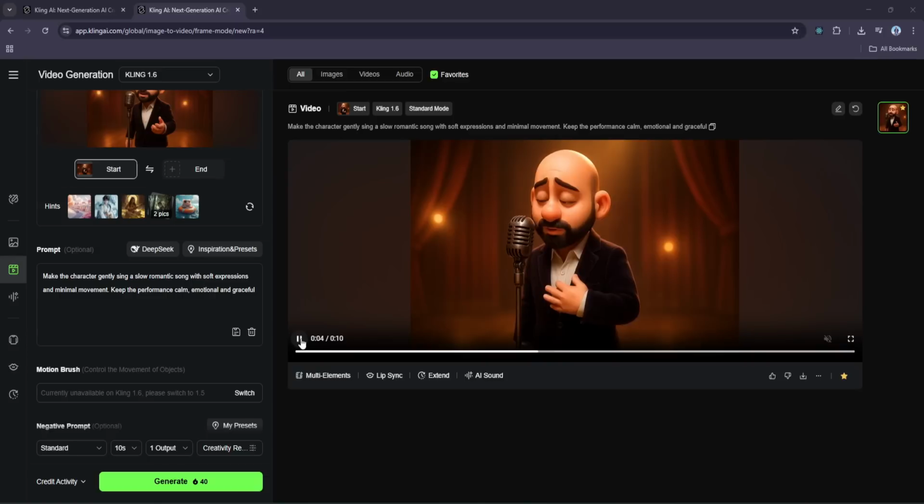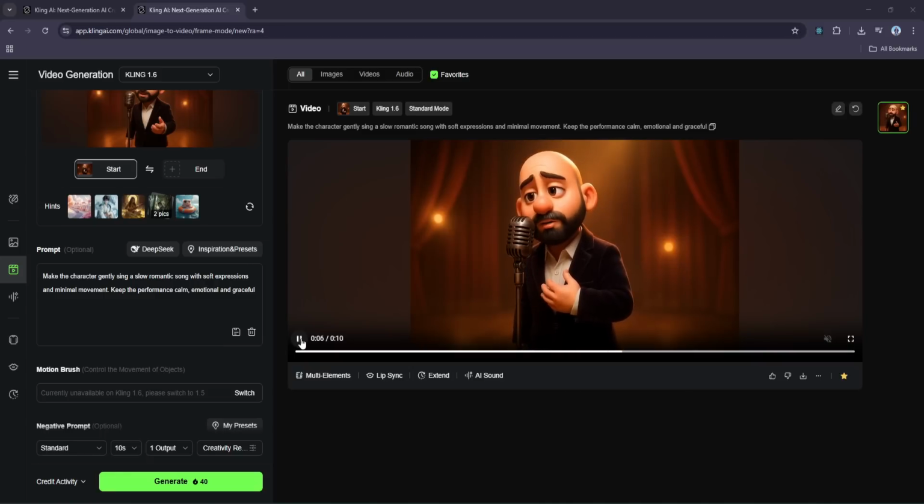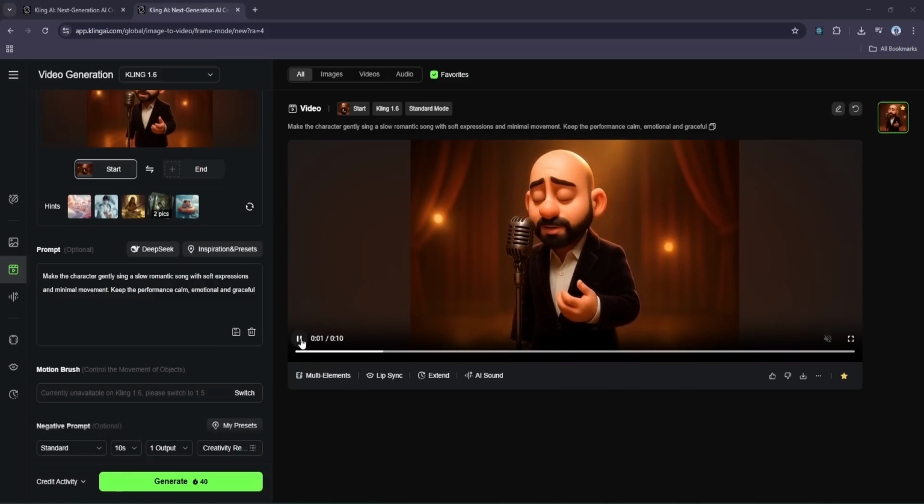The results, pretty cool. The lighting, the motion, the mood, it really feels like a scene from a 3D animated movie. Now, if you're not completely happy with the result, you can always regenerate it with the same image and prompt or tweak the wording slightly to experiment. Just keep in mind that each generation costs credits, and depending on your plan, you might have a limited amount, so use them wisely.